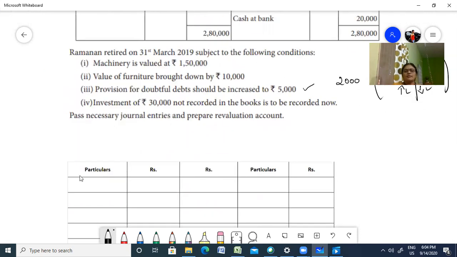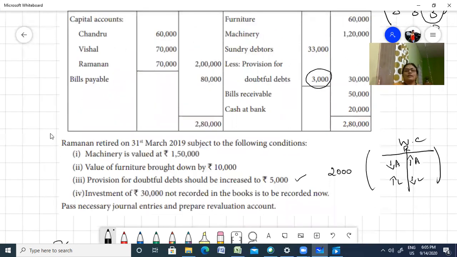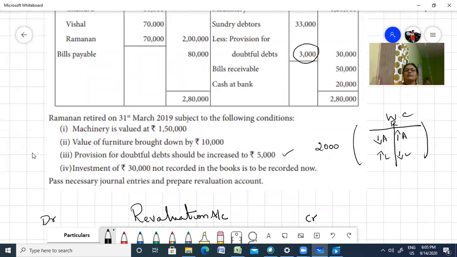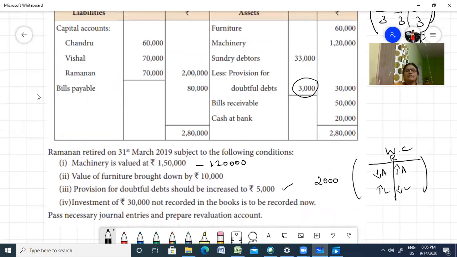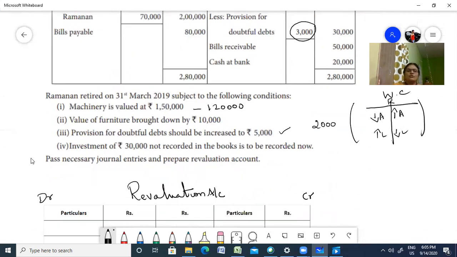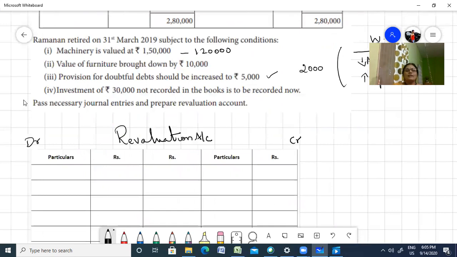I hope the statement is visible for you. Revaluation account. You have debit and you have credit. Now machinery is to be valued at 1,50,000. What is the actual value of the machinery? Actual value is 1,20,000. Let us write the value here so that you don't have to go to the problem now and then. Then you have furniture. Furniture value is 60,000. It has been brought down to 10,000.